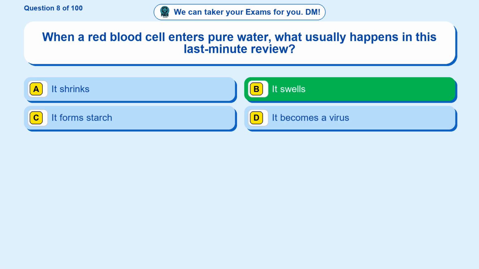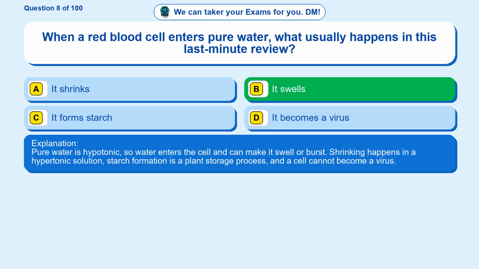it swells. Pure water is hypotonic, so water enters the cell and can make it swell or burst. Shrinking happens in a hypertonic solution. Starch formation is a plant storage process, and a cell cannot become a virus.